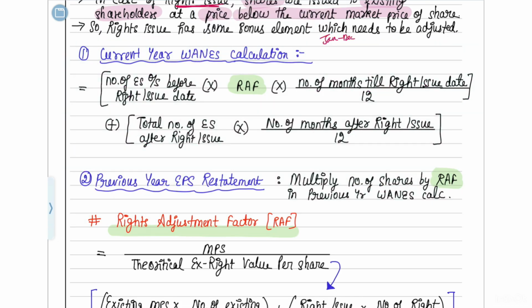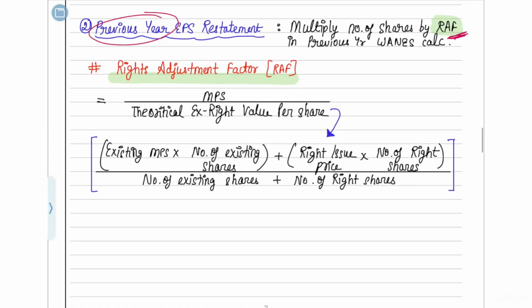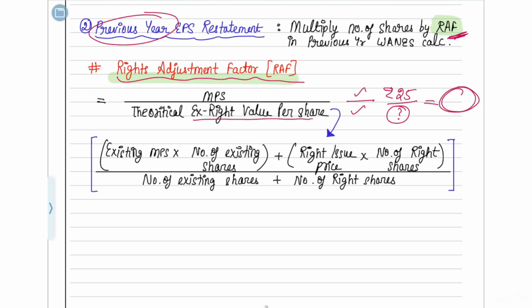So now the remaining calculation, how to find out the current year weighted average and previous year weighted average, is all pretty simple. You need to only understand how to find out the rights adjustment factor. Here I have given you, there is only one step to it. You have to take the current market price and divide it by the theoretical ex-rights value per share. The current market price, as we told, was 25 rupees. Now you have to find out the theoretical ex-rights value per share. You have to just find this out, and when you divide, you will get your rights adjustment factor, and that element you have to multiply.